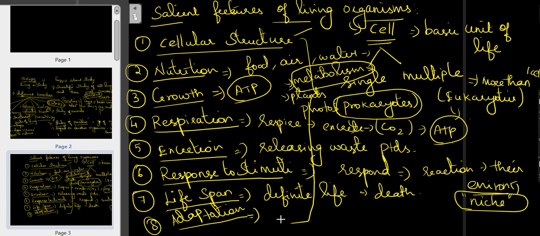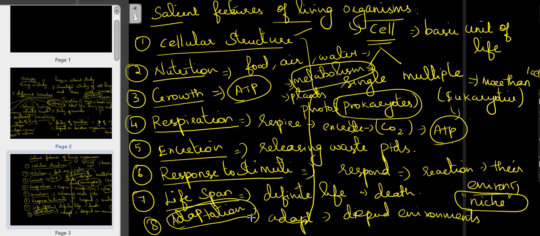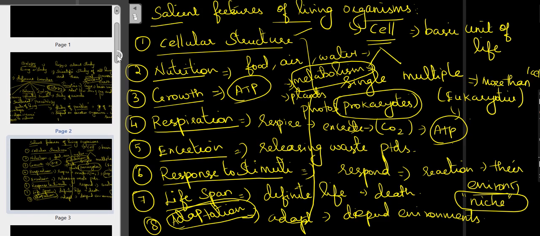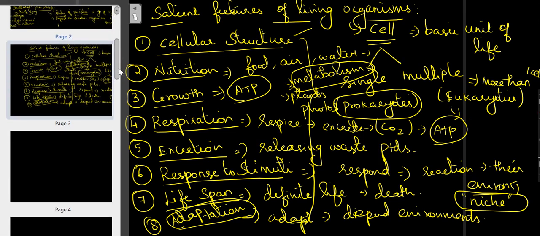And the last one is adaptation. They adapt themselves depending on the environment. So this is a natural process which all organisms possess. So these are some of the important key characteristics, or salient features, of living organisms. Okay.